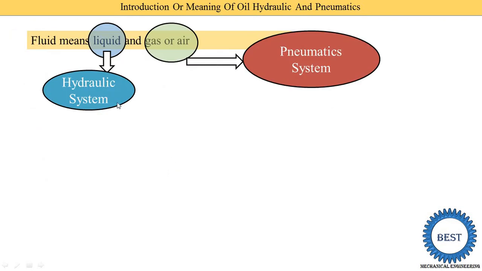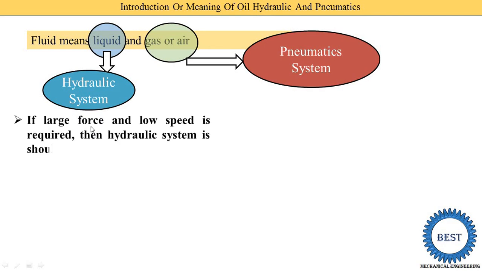Now here we understand the condition in which the hydraulic system is used and the condition in which the pneumatic system is used, and why. If a large force and a low speed are required, then the hydraulic system shall be selected for power transmission. Suppose we require a larger force at low speed, we use the hydraulic system.